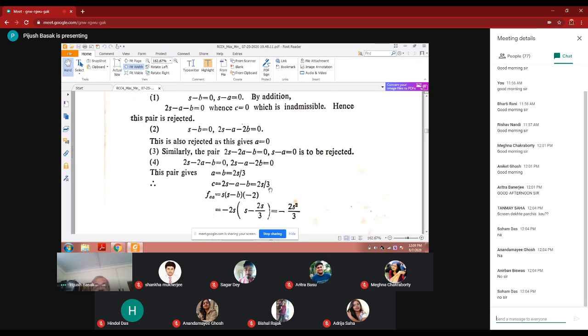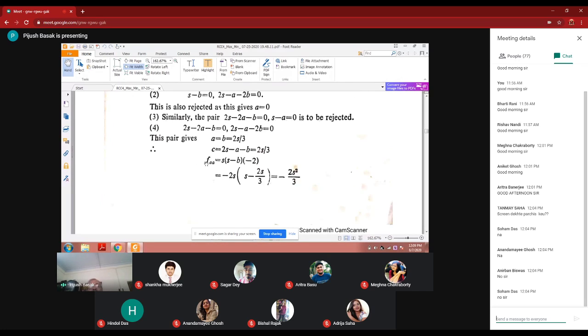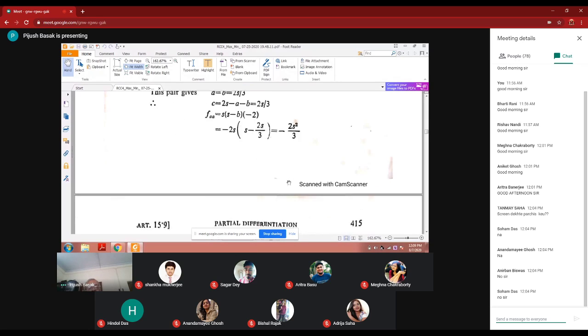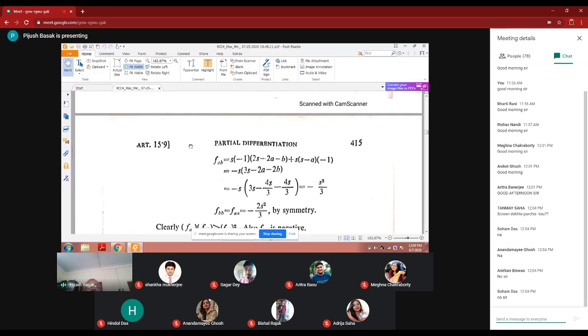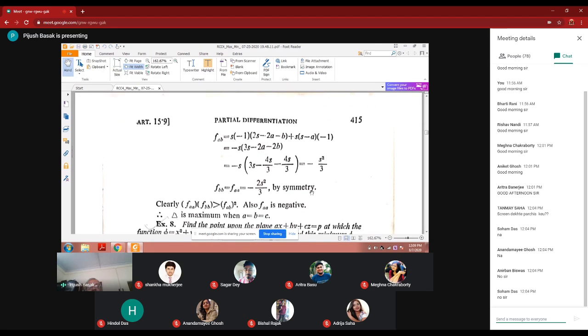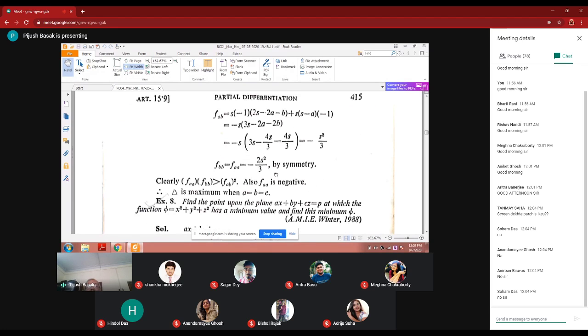So the second derivative, as we have done in the earlier classes, f_aa comes to minus 2s squared by 3, and f_ab, that is, the mixed partial derivative, is minus s squared by 3, and f_bb, which we have also found out, is minus 2s squared by 3.